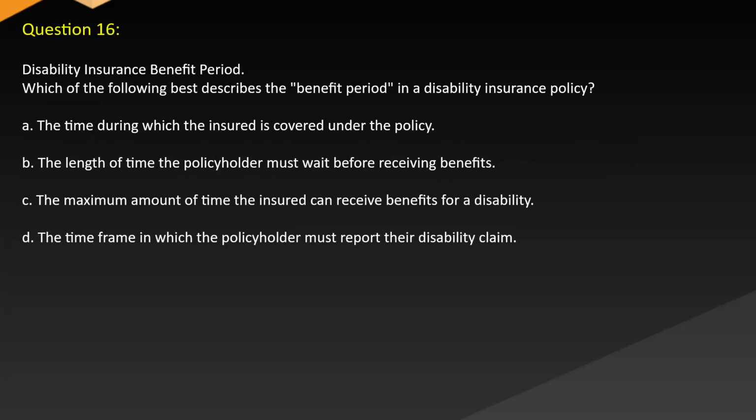Question 16. Disability insurance benefit period. Which of the following best describes the benefit period of a disability insurance policy? A. The time during which the insured is covered under the policy. B. The length of time the policyholder must wait before receiving benefits. C. The maximum amount of time the insured can receive benefits for a disability. D. The time frame in which the policyholder must report their disability claim.